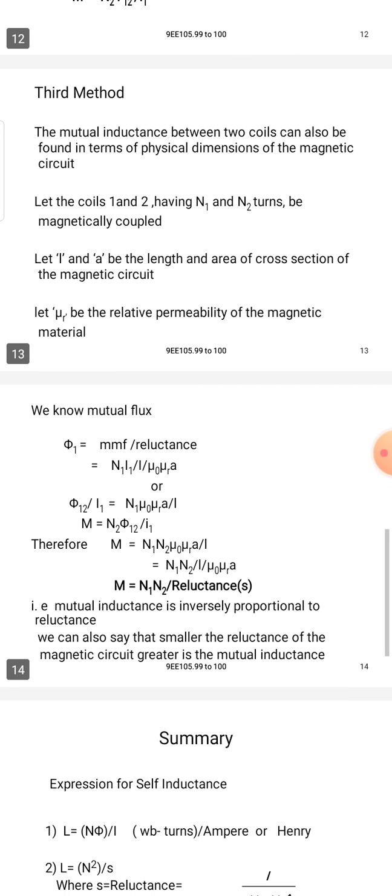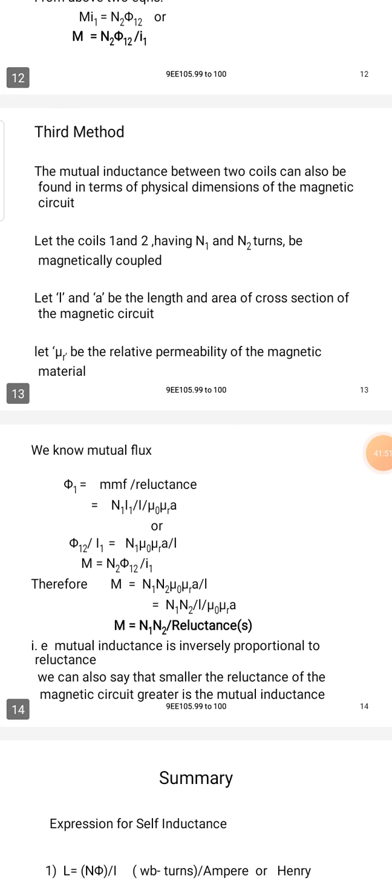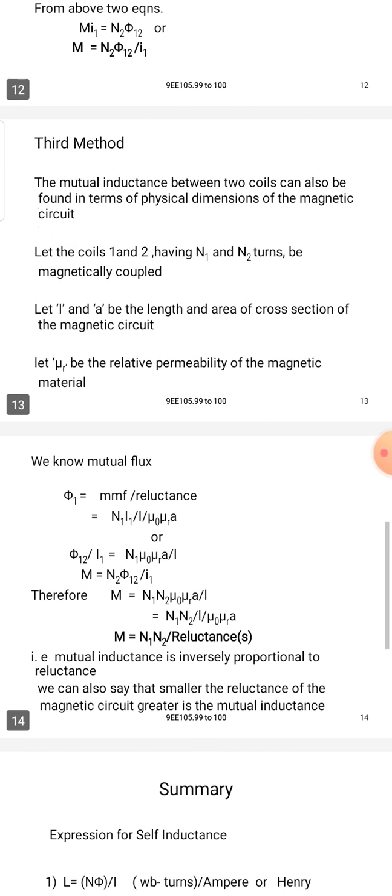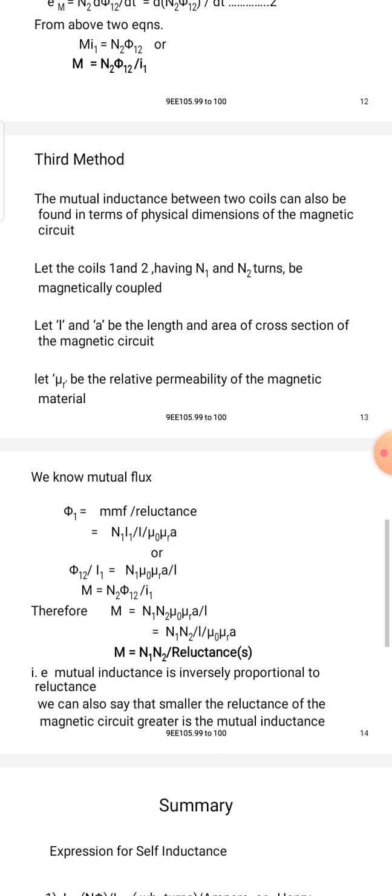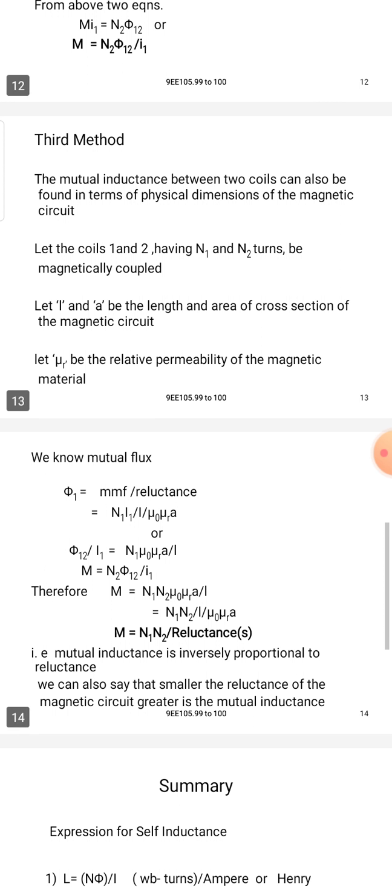Next, third method. The mutual inductance between two coils can also be found in terms of the physical dimensions of the magnetic circuit. Let coils 1 and 2 having N1 and N2 turns be magnetically coupled.